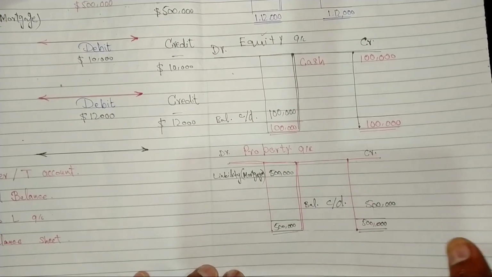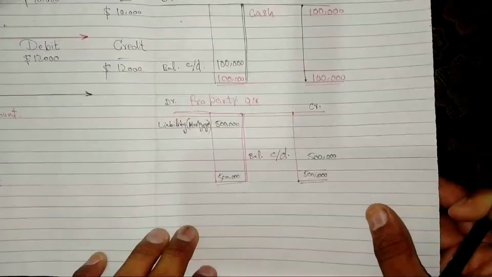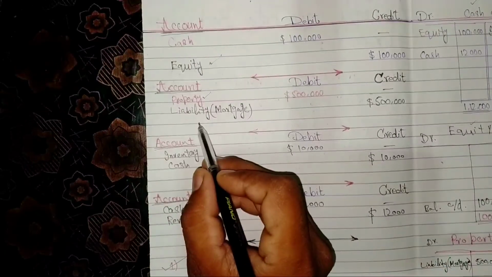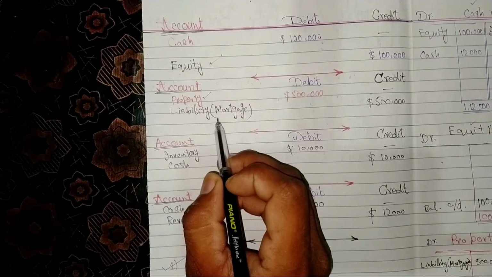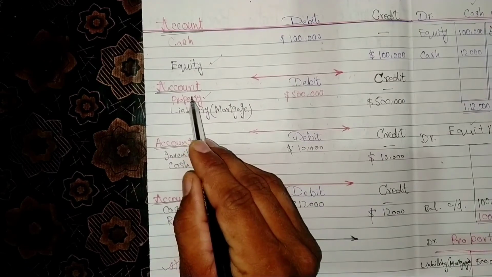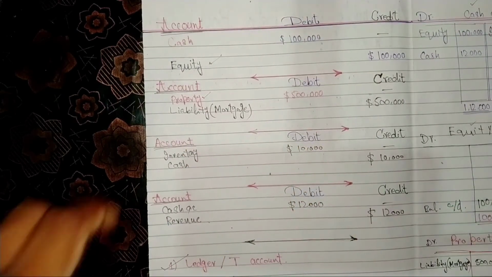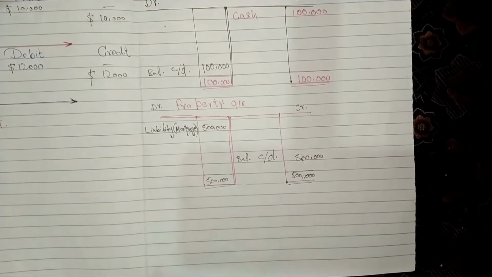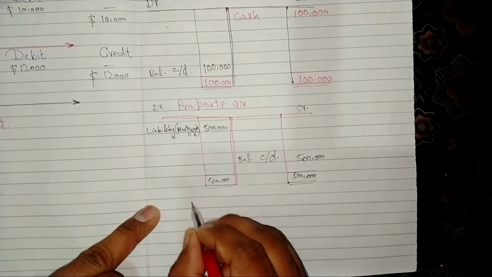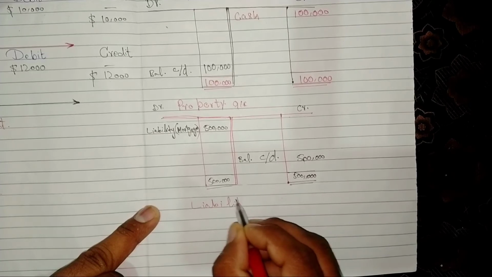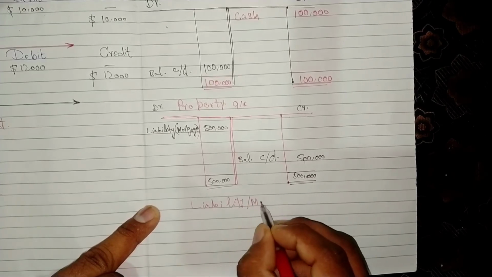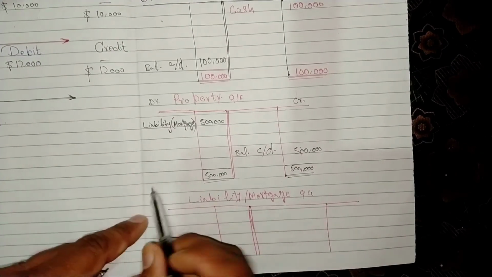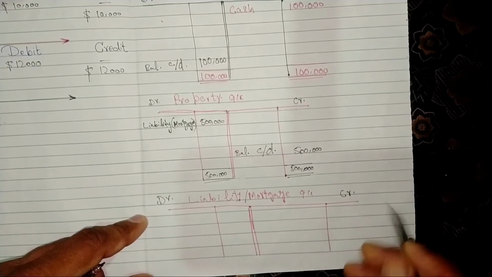The next account is liability account. We need to make the ledger or T account of liability account. Liability or mortgage account is credit with property account amounting $500,000. So let's see here. Liability or mortgage account, debit side and credit side.